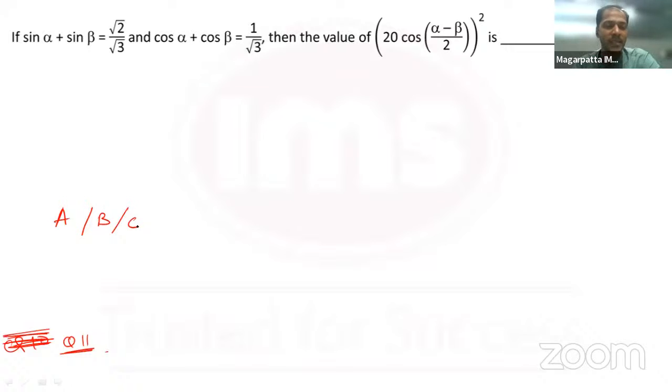Type C, okay. Sneha says C, Manas B and C, Yug C. Type C, B, C. Okay. All right. This was a really difficult looking question.